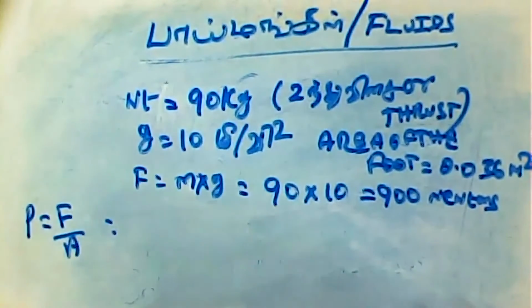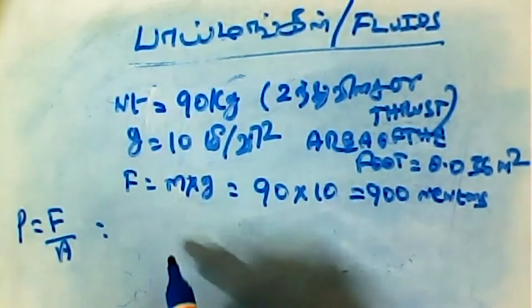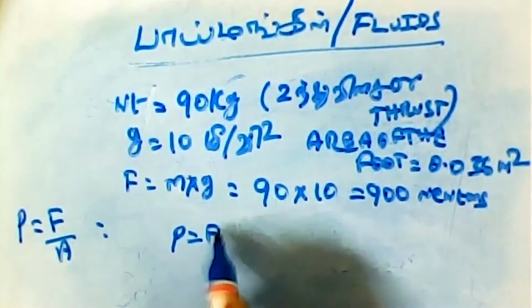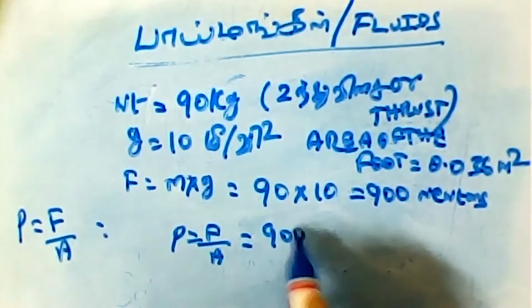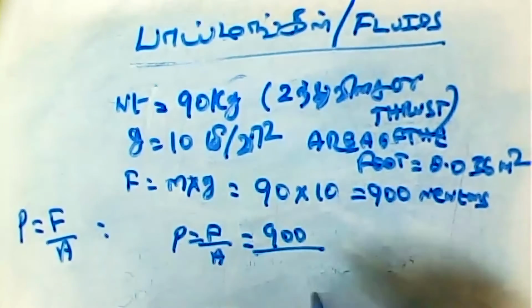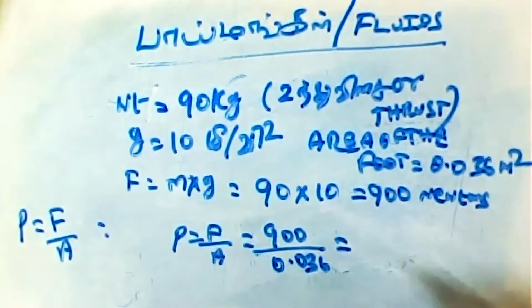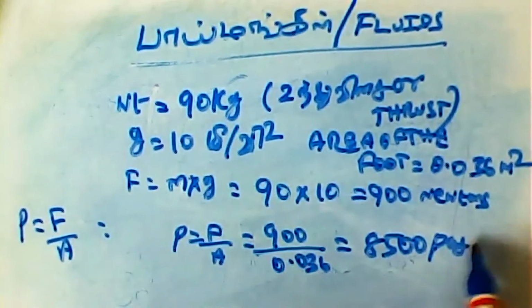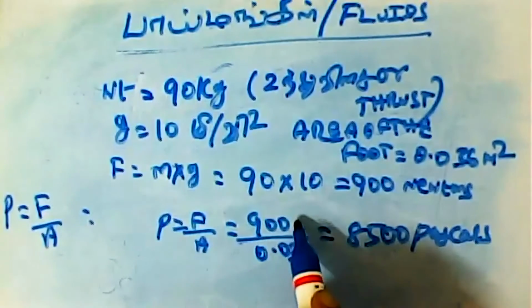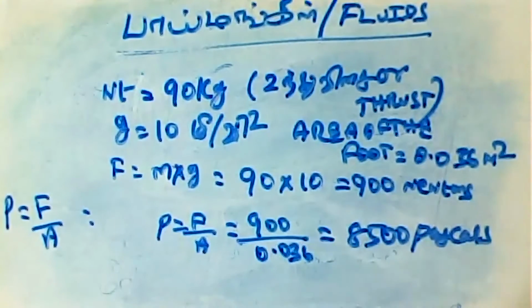So P is equal to F by A. What is the area? Area is 0.036 meter square. So again I write the formula. P is equal to F by A. So here, F is equal to 900 newtons divided by 0.036. That is equal to how much? 25,000 pascals. Why are we telling it as pascals? Because this is in newtons, this is per meter square. Newtons per meter square is called pascal. This is the unit for pressure.